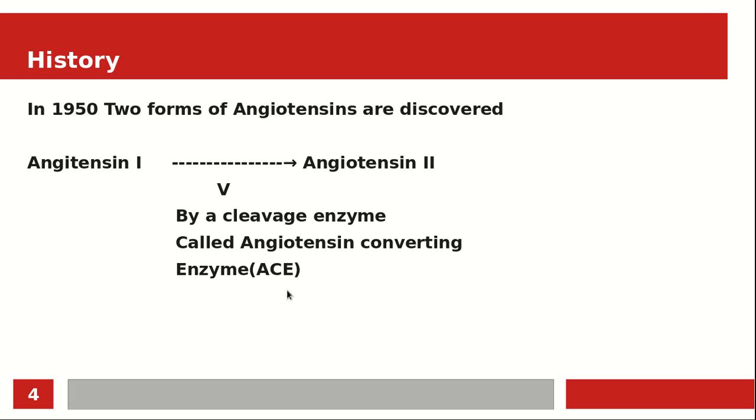In 1950, two forms of angiotensin were discovered, angiotensin 1 and angiotensin 2. Angiotensin 1 is a polypeptide and angiotensin 2 is a polypeptide, but there is a cleavage in the peptide of angiotensin 1 which transforms it to angiotensin 2. This cleavage is accomplished by angiotensin converting enzyme, which is the ACE. Angiotensin 2 promotes sodium and water retention in the blood vessels and causes hypertension.